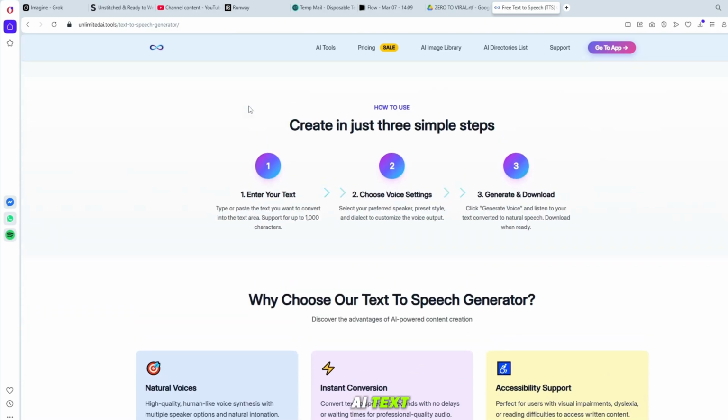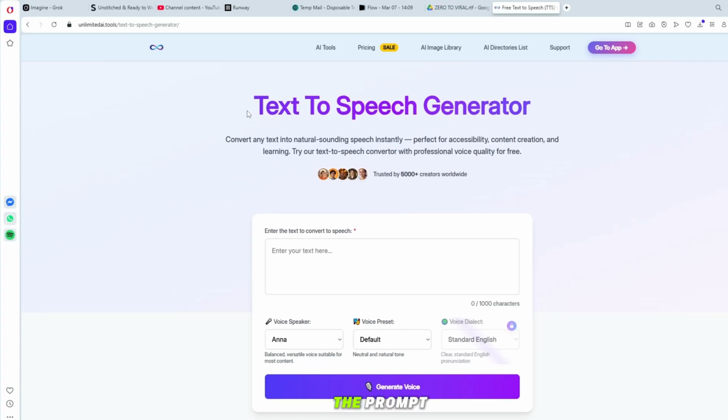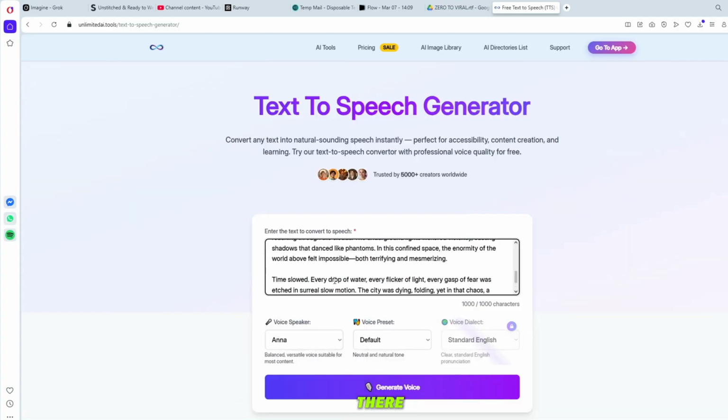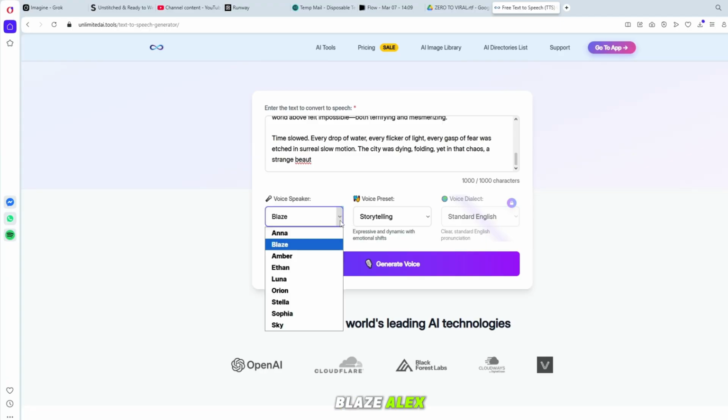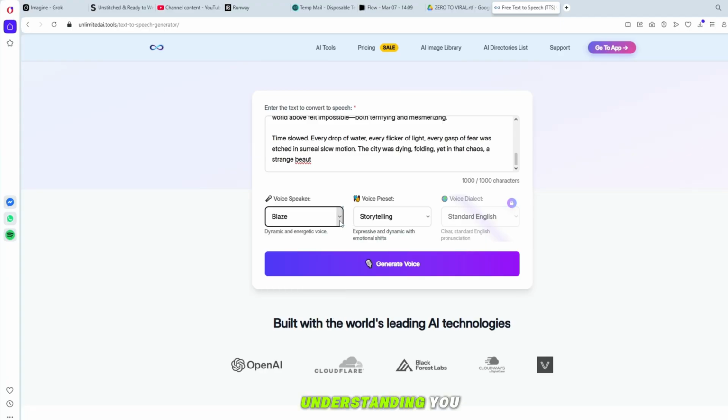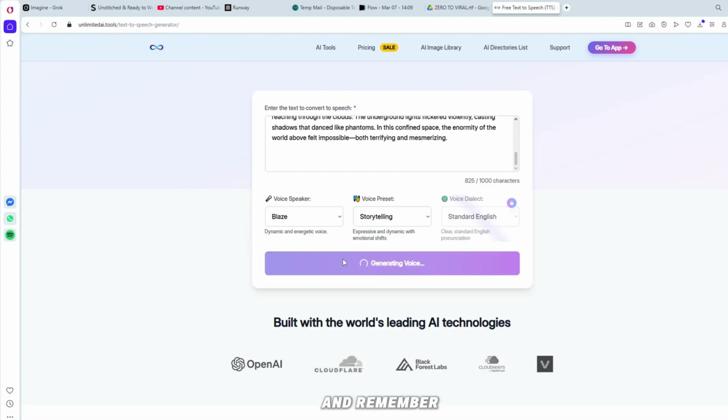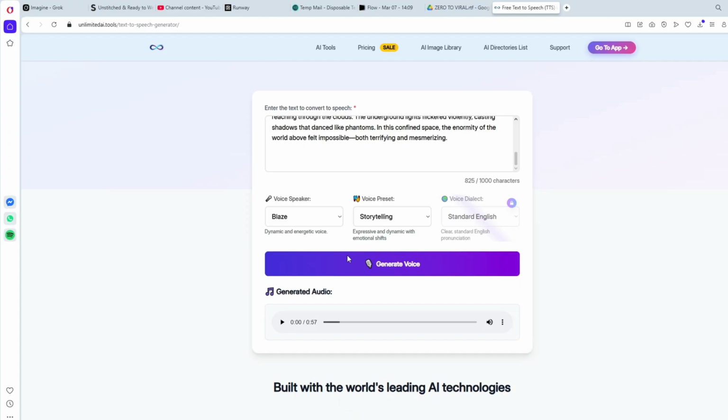Open the AI text-to-speech generator, then copy the prompt from ChatGPT and paste it there. Select any voice. For example, Blaze Alex is considered the best, but for understanding, you can select any voice. Click Generate, and remember, you can generate up to 1,000 words at a time. If your text is longer, divide it into 4 parts to complete the full voice.